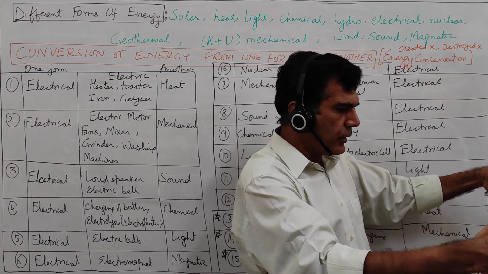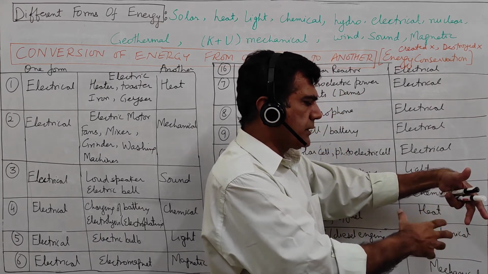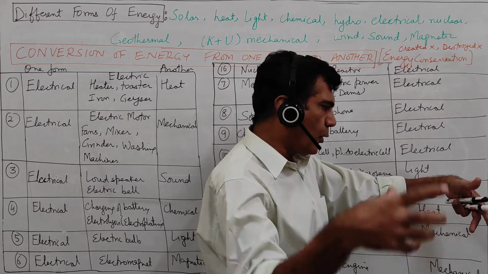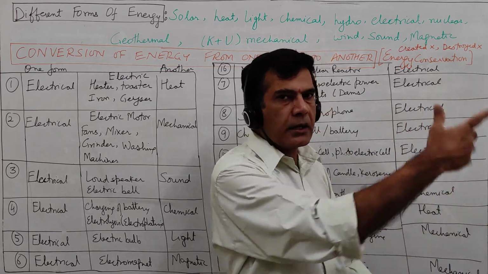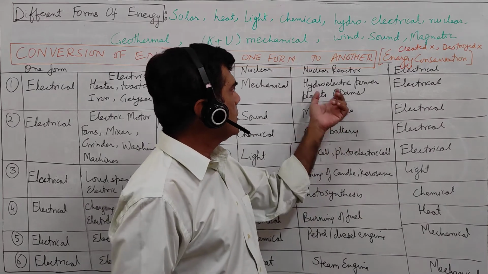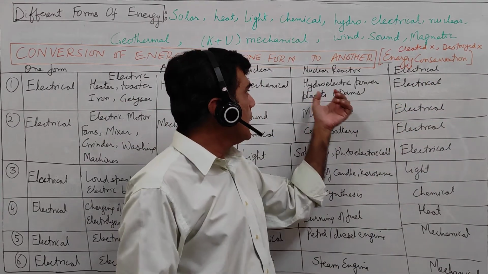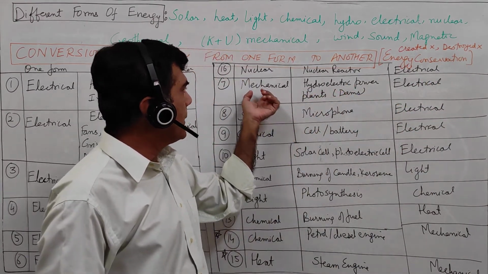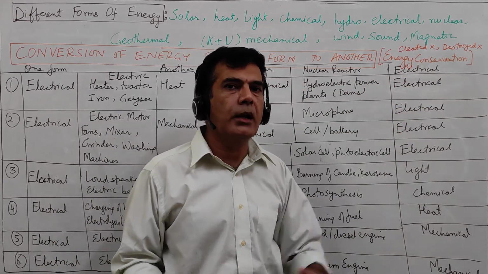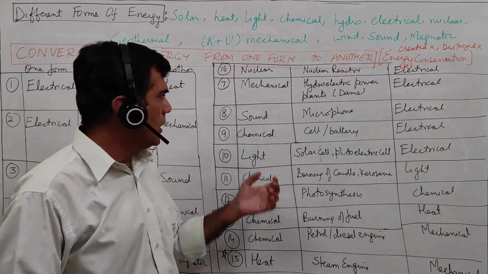When this turbine rotates, the dynamo inside converts this mechanical energy into electrical energy. That particular setup is known as a hydroelectric power plant, where mechanical energy gets converted into electrical energy.